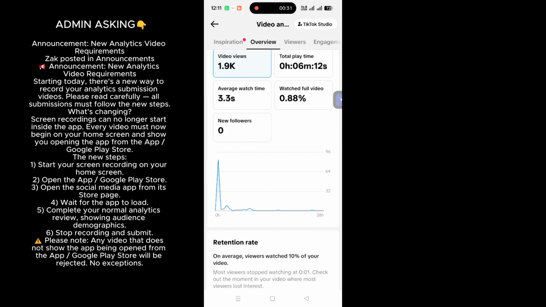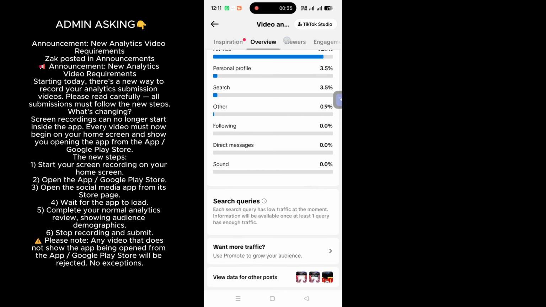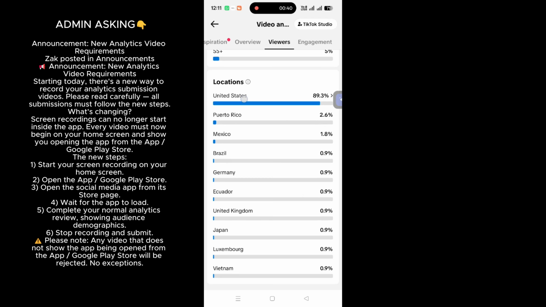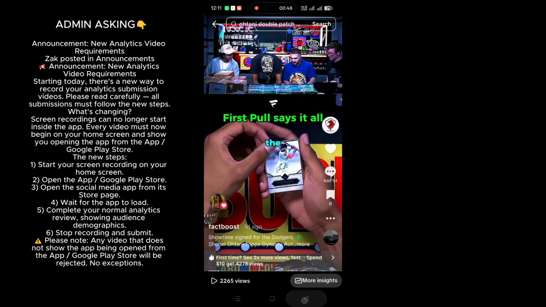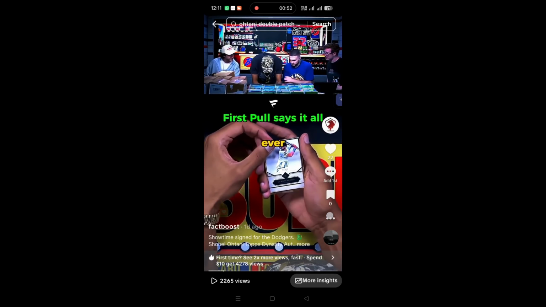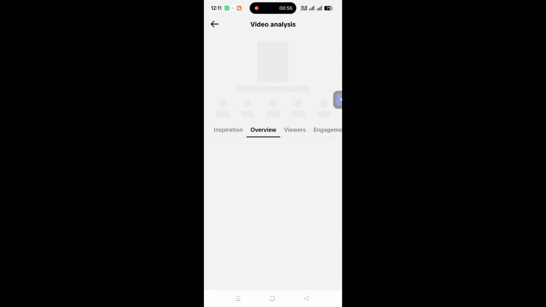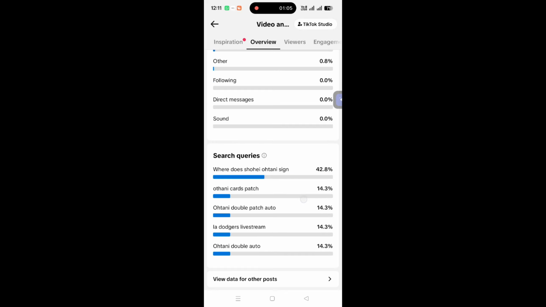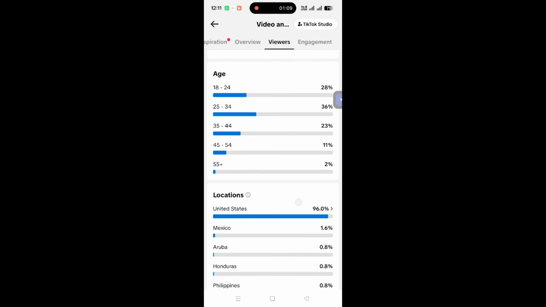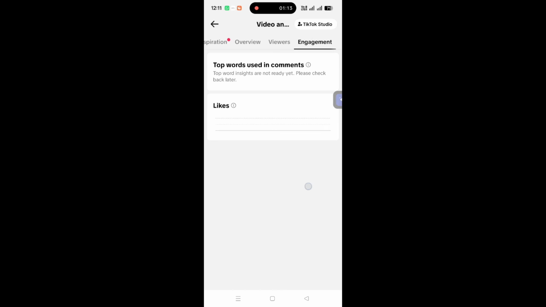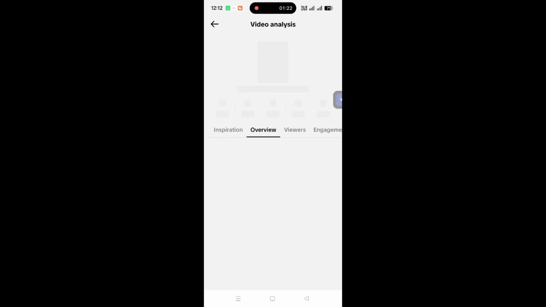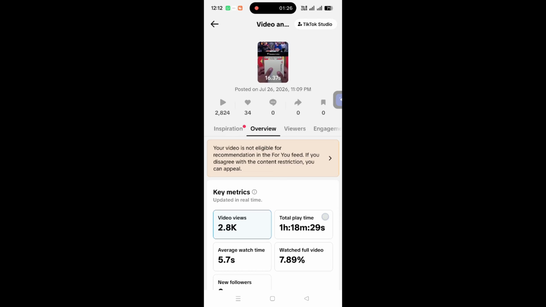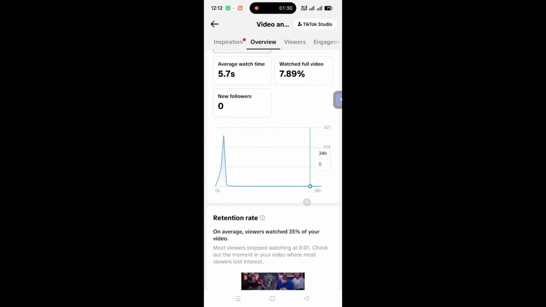Whichever campaigns they work on, their admins are asking them for a screen recording of the analytics by going directly into the Play Store and opening the Instagram or TikTok app. So this TikTok mod app of ours also comes directly into the Play Store. From this, the views of your reels will definitely come from countries like the USA, UK. Along with that, when they ask for analytics from the Play Store, we will directly go into the Play Store and give the analytics of the TikTok mod. So our video will easily get approved and the withdrawal will also come.